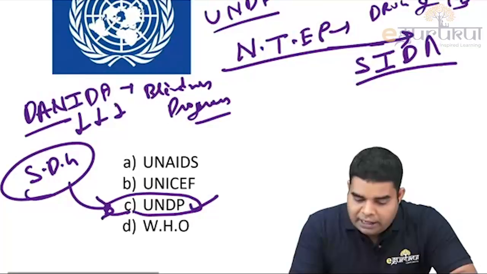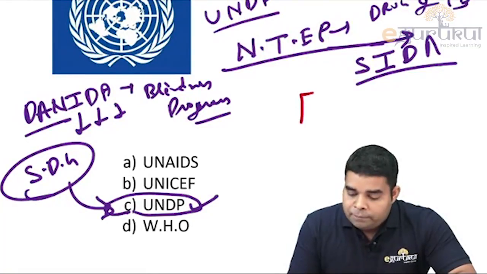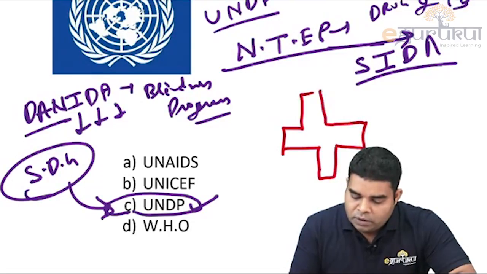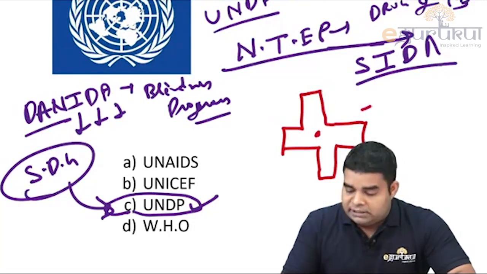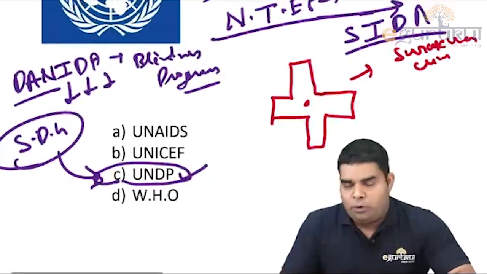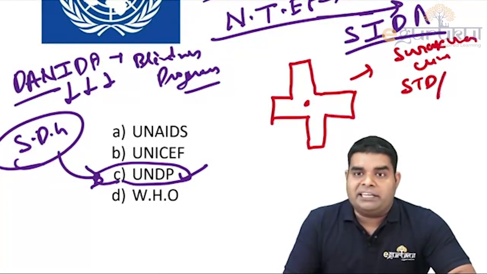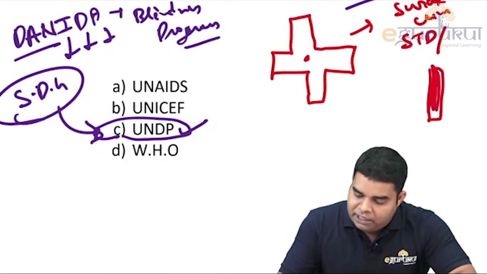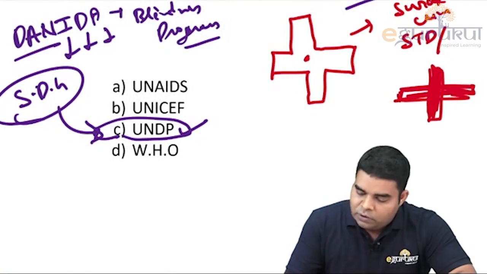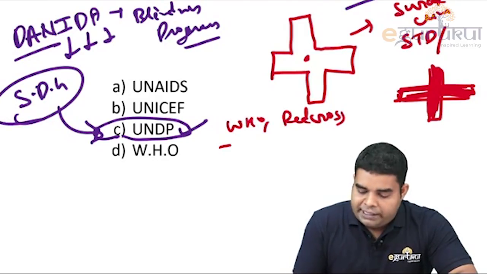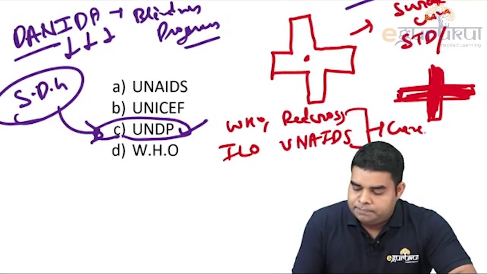Remember, if they ask a question regarding the Red Cross logo, does this logo represent Red Cross? Answer is no. This is the logo of Suraksha Clinic. Okay, Suraksha Clinic, what is it used for? I hope you all know it is for the treatment of sexually transmitted disease. And if they ask the logo of Red Cross, this will be completely filled with red. That is the logo of Red Cross. Okay, and I hope you all know that WHO, Red Cross, ILO and UNAIDS, all head offices are in Geneva.